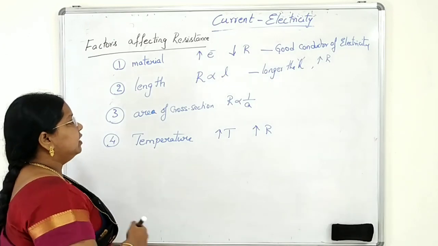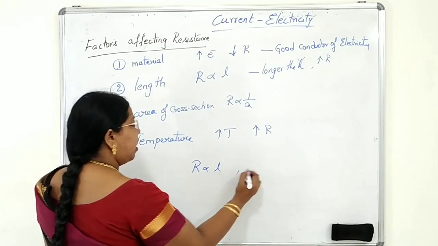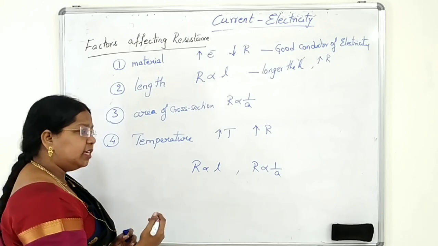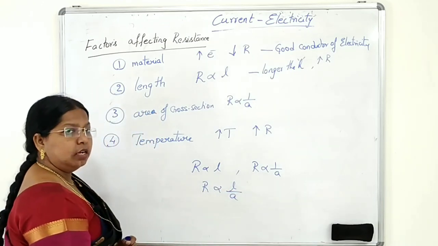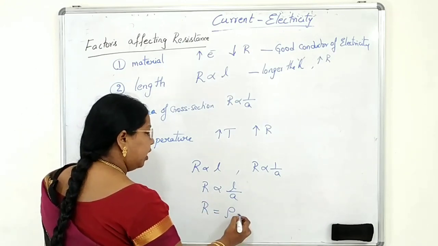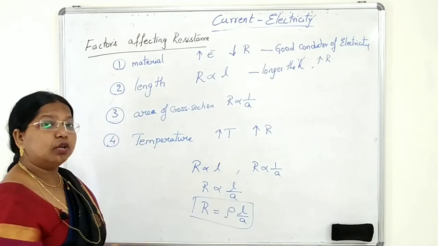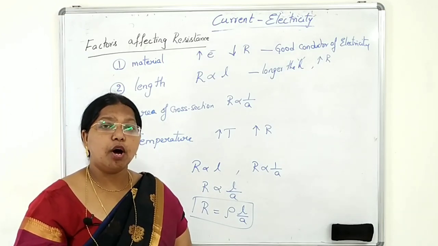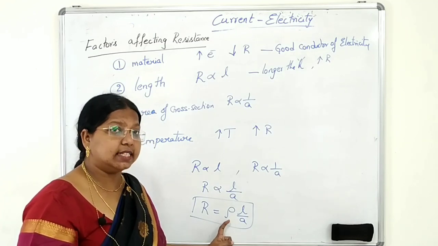From this we can easily write like this, students. R is directly proportional to L and R is inversely proportional to area of cross section. Combining these two, R is directly proportional to L by A. To remove this proportionality, I am keeping one constant: R equals rho into L by A. This rho is specific resistance, or resistivity.